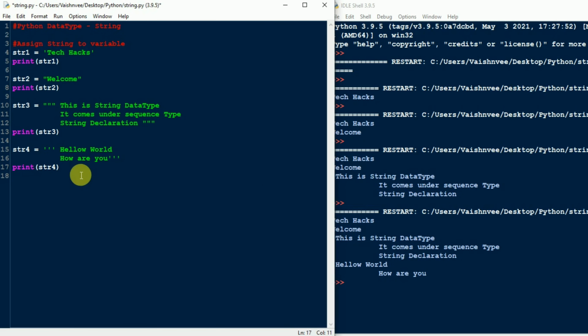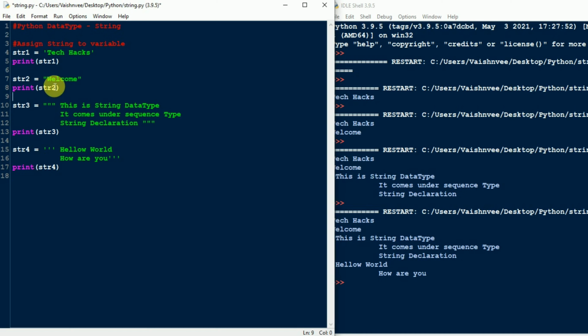Now we are going to see how to print particular characters in that string. Suppose I want to print the L from "welcome". As we have seen in the array, there is an index concept. The same concept is here. Whenever a string value is assigned to a variable, a string is a combination or collection of characters, right?